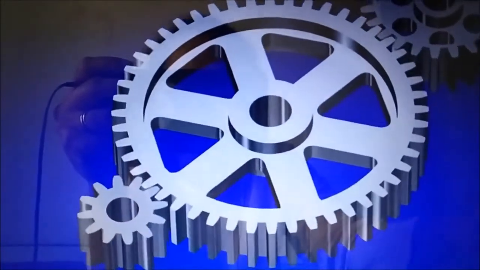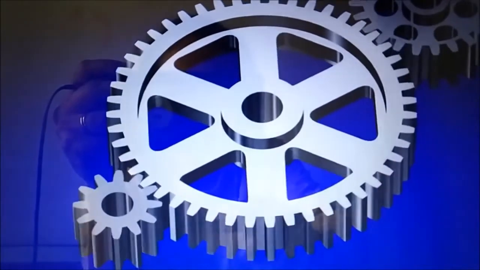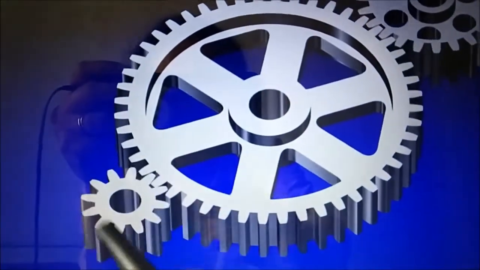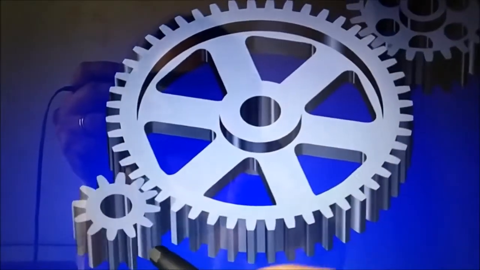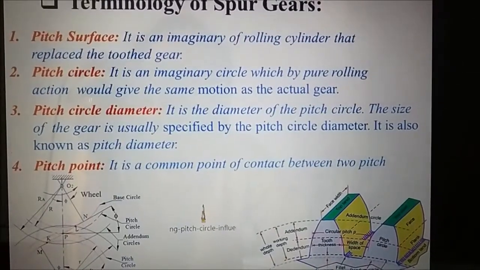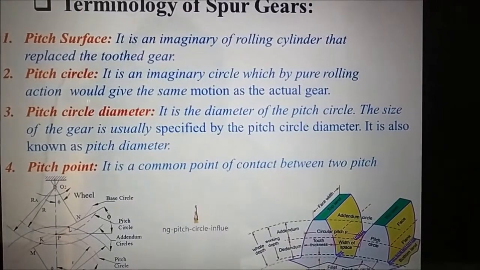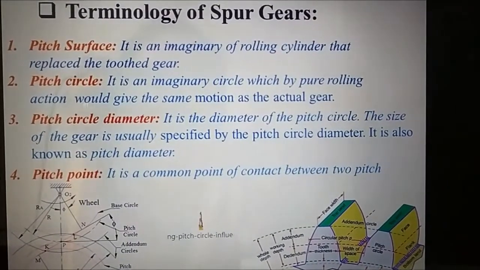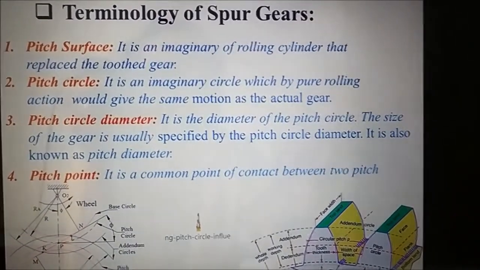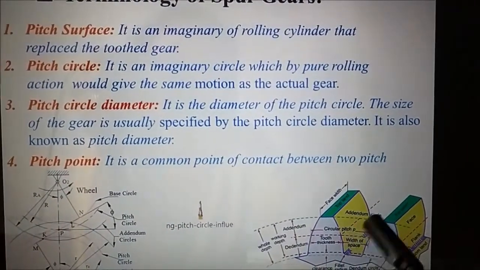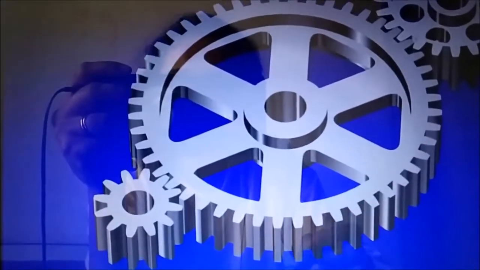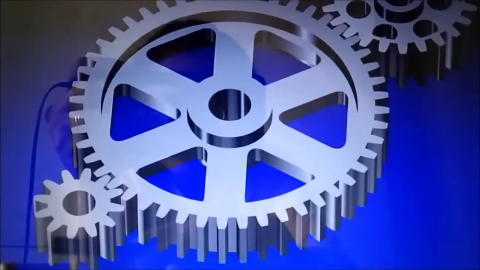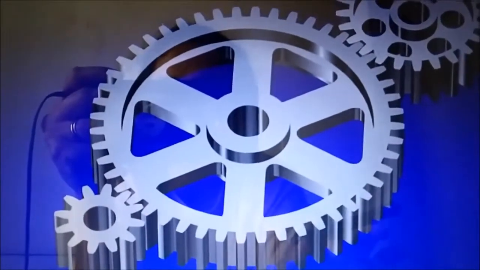So here we have the video of spur gear. Now just imagine without the tooth, the surface is just like a cylinder, that is a rolling cylinder. So our first term is pitch surface, and it is a rolling cylinder or imaginary rolling cylinder which replaced the toothed gear.